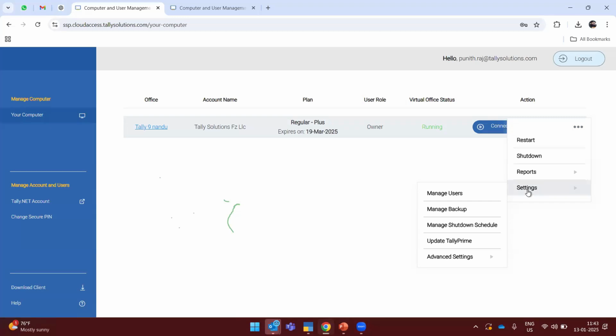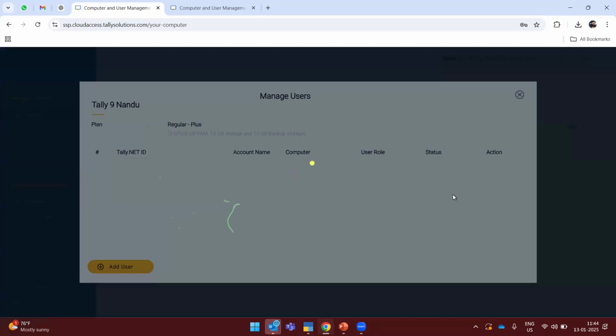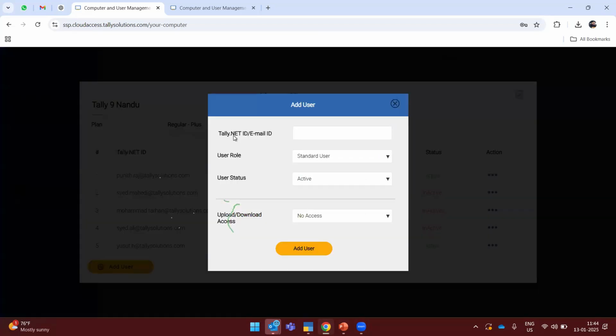Once the user is created, the user will get the same mail from the Tally side as the admin received. And also there is manage backup. If I click on manage user, it will take me to this page, add user. Here you have to mention your user mail ID, and once after mentioning it, you have to determine which user role he is in. If he is an admin, you mention admin. If he is a user, you mention user.